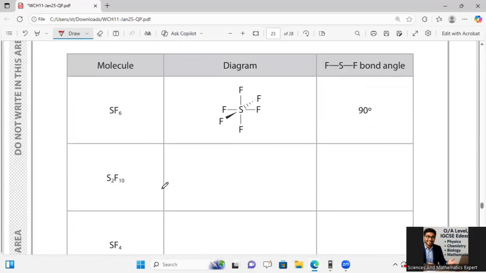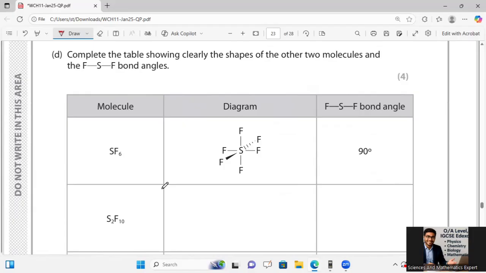After that, he is saying complete the table showing the shapes. Okay, SF6 is showing 90-degree F-S-F over there. So here we will have to show S2F10. So I will go with S2 with F10. So it is one up, one down, one diagonal like this, and one diagonal like this.